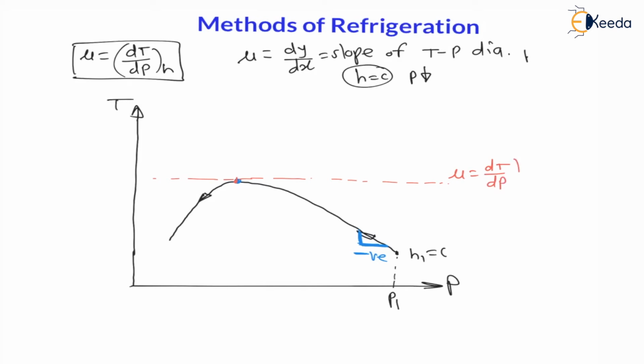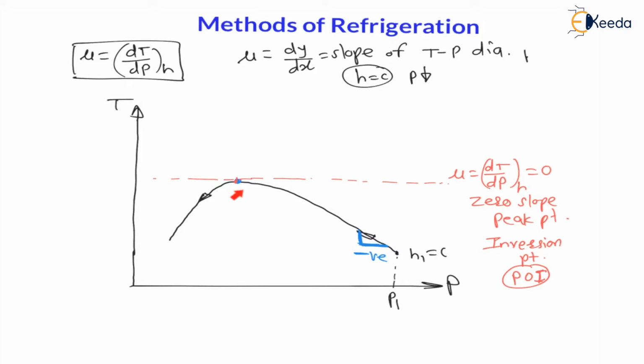At this point there is no change in y coordinate, means mu, which is nothing but change in temperature with respect to change in pressure at constant enthalpy, is zero, is called zero slope point, also called peak point in the diagram. And this point is called inversion point. Very important, this point, zero slope point, is called inversion point. Inversion point means zero slope point, which is also called inflection point, or point of inflation, POI, right? In many subjects you might have seen this point of inflation. Point of inflation means the point where slope is zero.